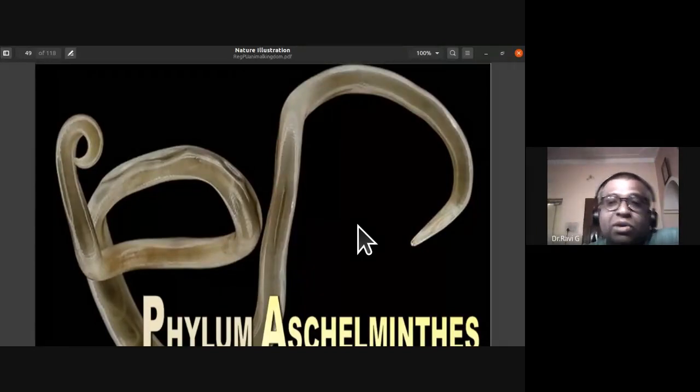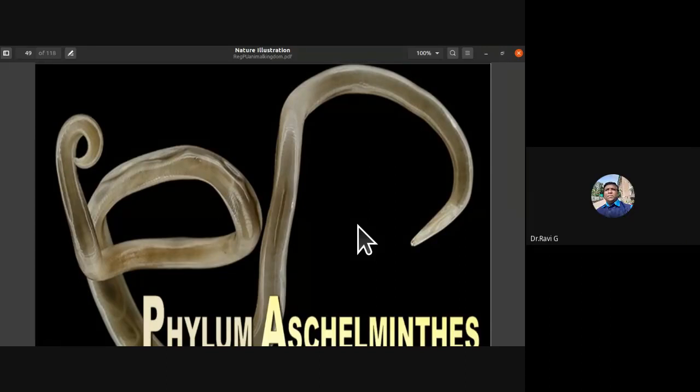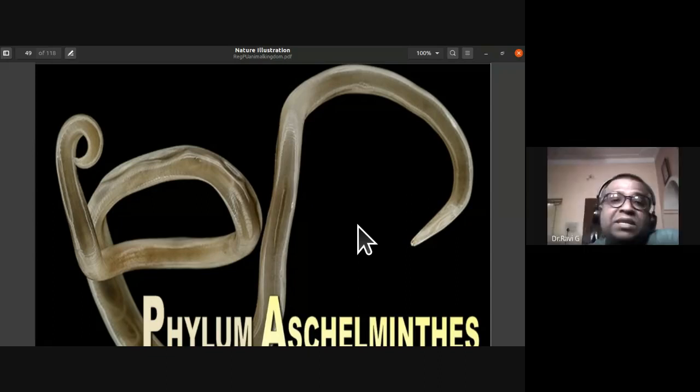Ascalmenthus or roundworms, for the first time you notice, are the only phylum which is pseudocoelomate. They have a false coelom. Their body is not dorsoventrally flattened, like flatworms, which are dorsoventrally flattened, but here you find them to be round in nature. The females are larger than the males. Some of these unique attributes we will be studying later on, and most of them are parasitic in their mode of nutrition.